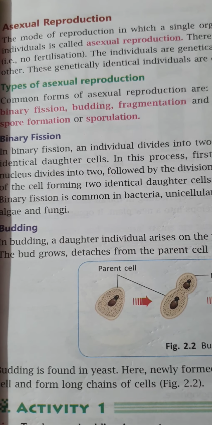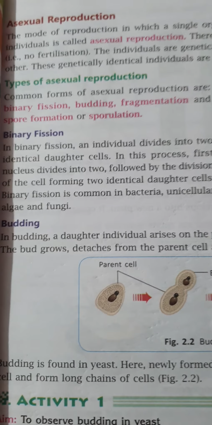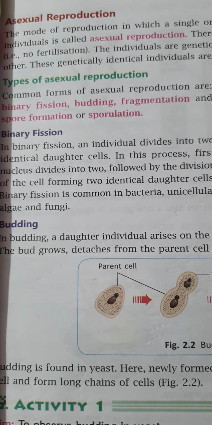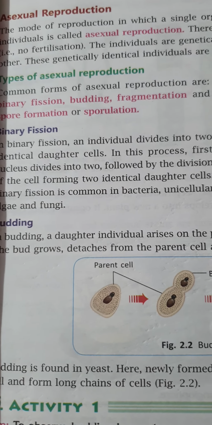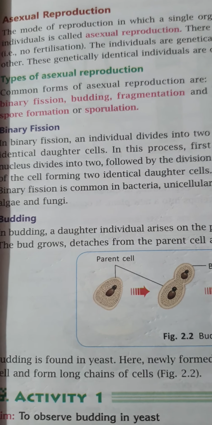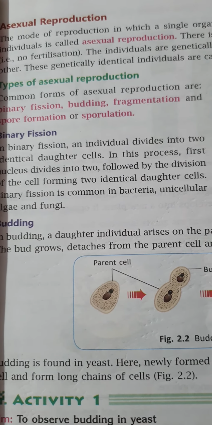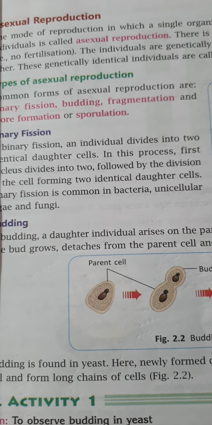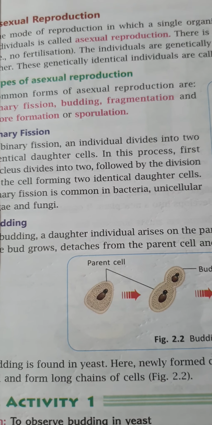Asexual reproduction is the mode of reproduction that does not involve the fusion of male and female gametes and produces individuals that are genetically identical to the parent.